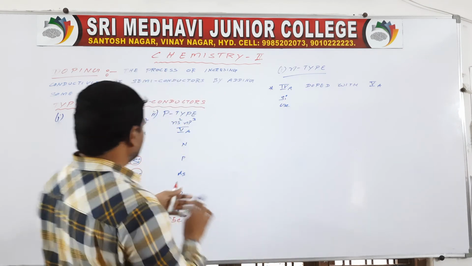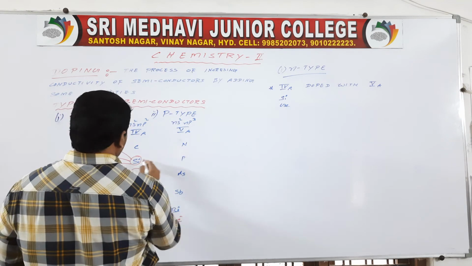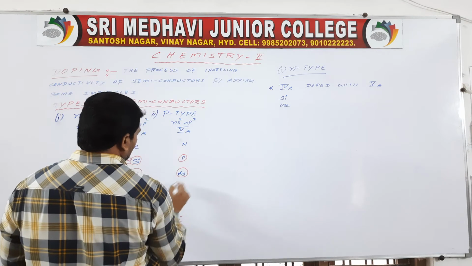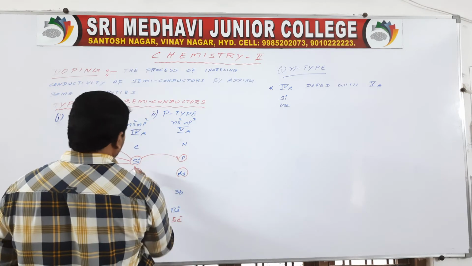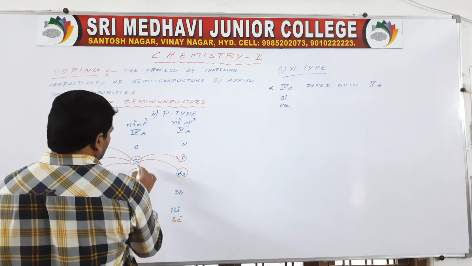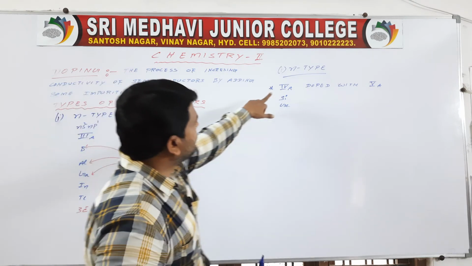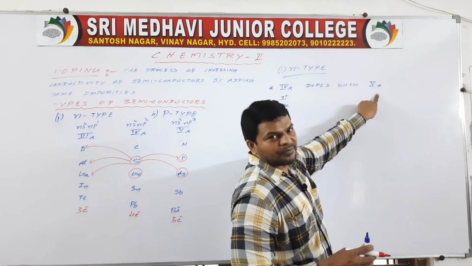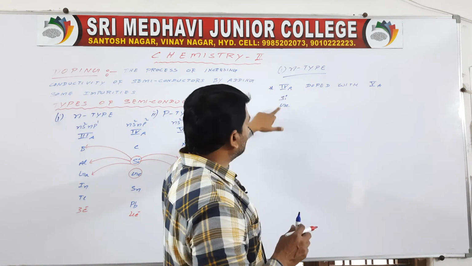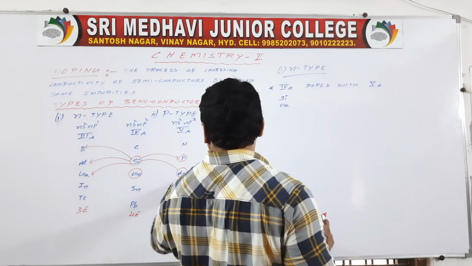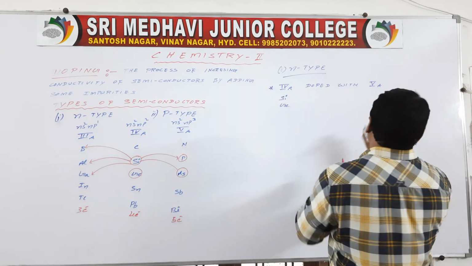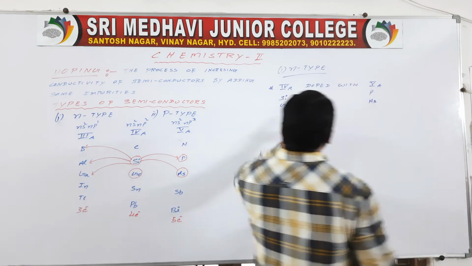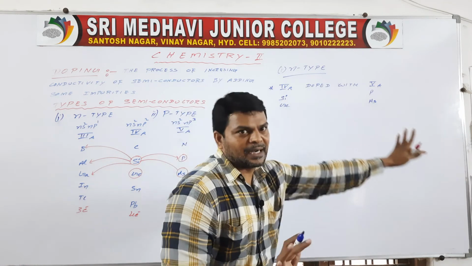Fifth A means phosphorus or arsenic. So fourth A, silicon or germanium, is doped with fifth A, phosphorus or arsenic. Then N-type semiconductors are formed.